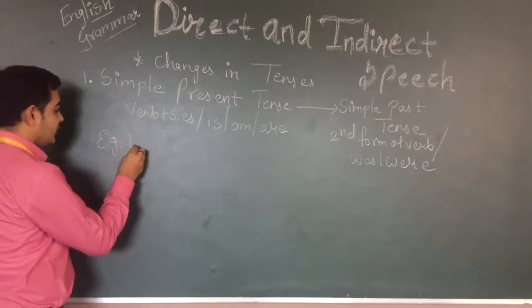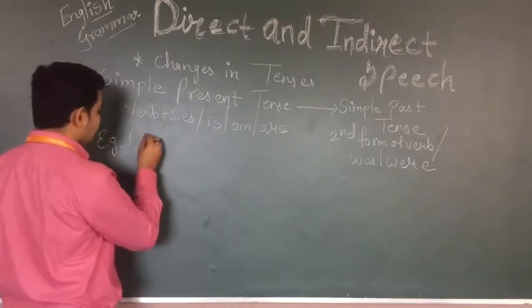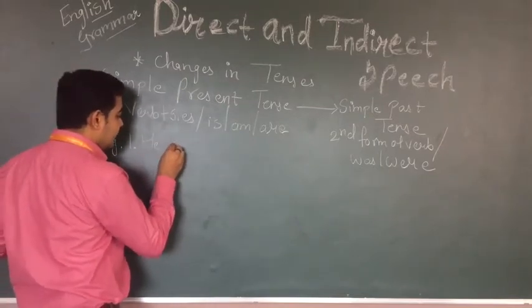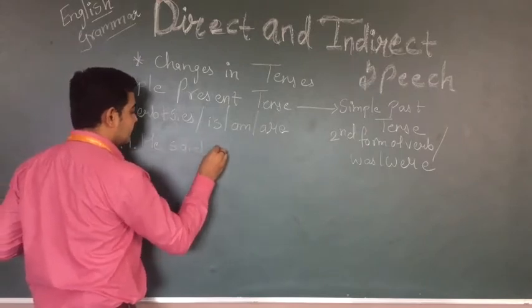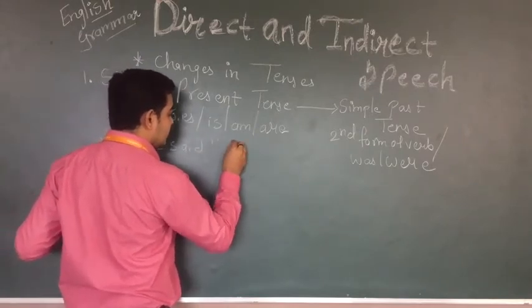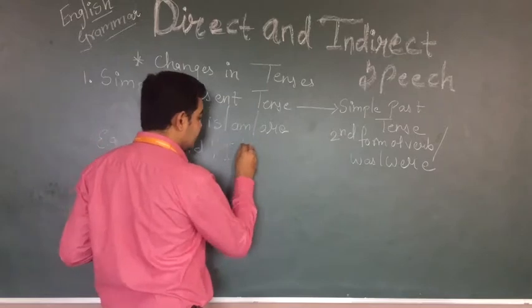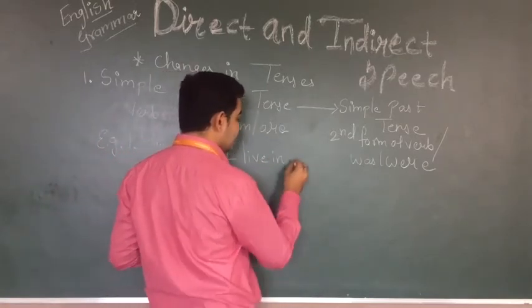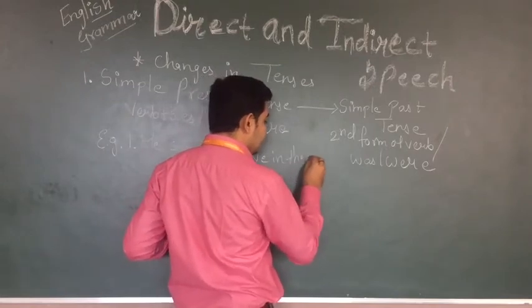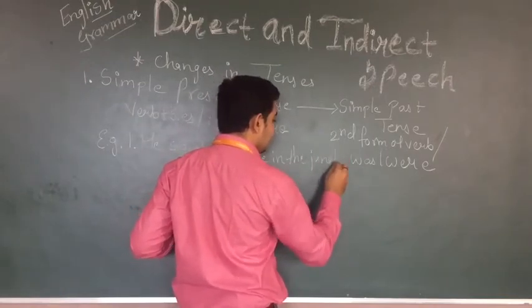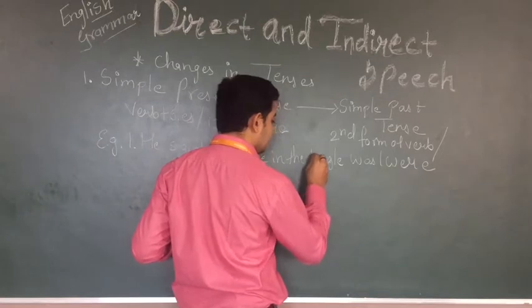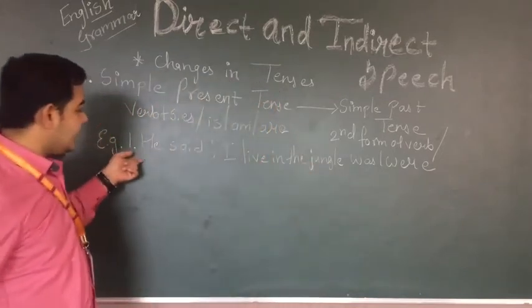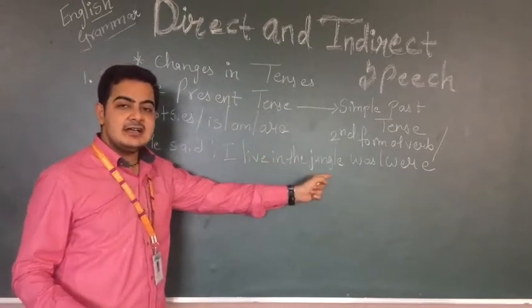Example first, he said, I live in the jungle. He said I live in the jungle.